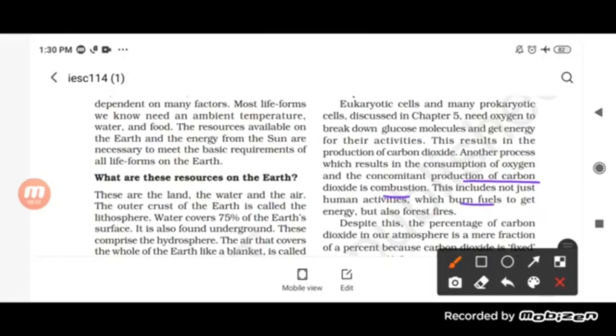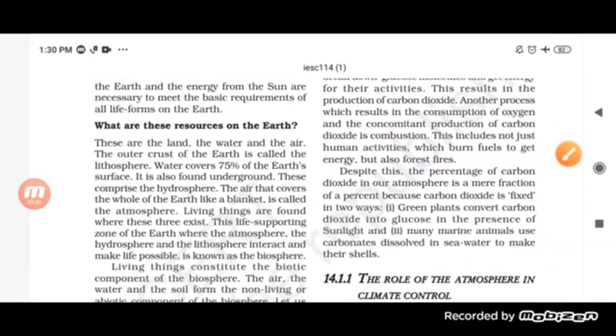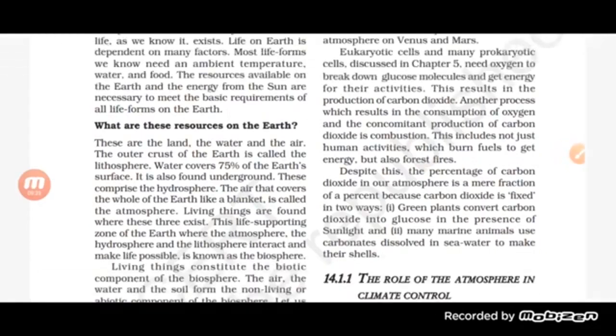When we burn fuel to get energy, and also in a forest fire, carbon dioxide is produced. You know that wood is a domestic fuel, and when we burn it, it also produces carbon dioxide. So there are different sources by which carbon dioxide is produced. It can be through the respiration process, or through combustion. Despite these various means, the percentage of carbon dioxide does not keep increasing, it remains the same,